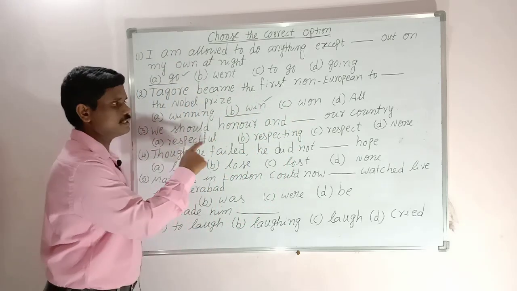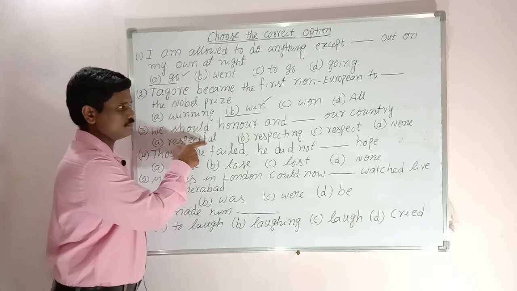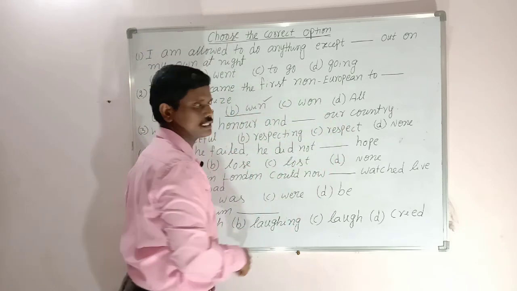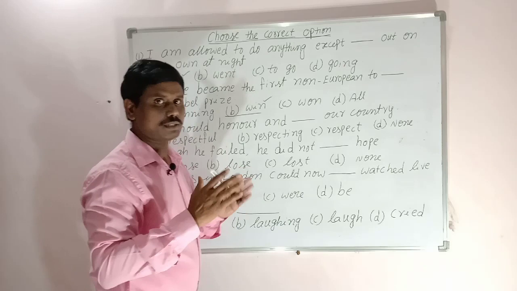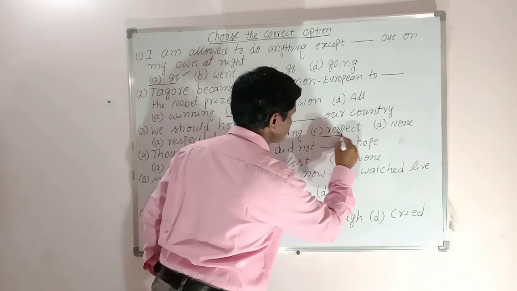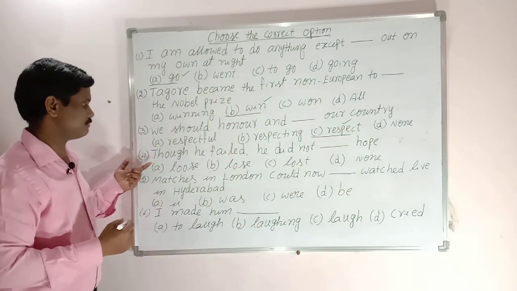So here the given words, let us see. One is respectful, this is an adjective. Respecting, present participle. Respect, verb 1. So word forms also we should know. Here the correct answer is option C, that is respect. Let us go to another example.